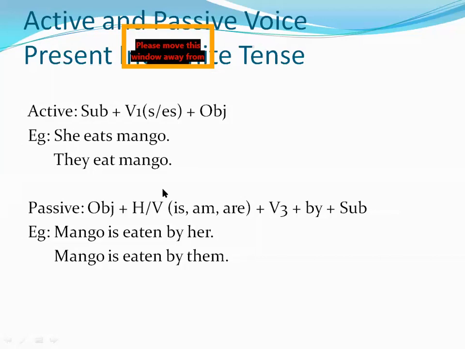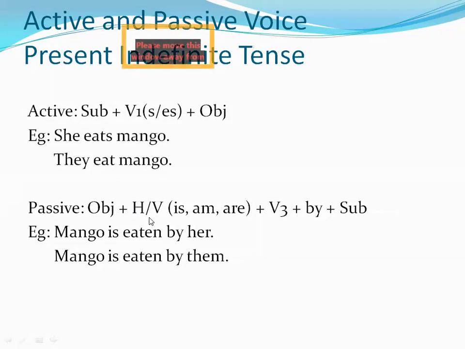Then there is an object. If you will follow the structure very carefully, you will make absolutely right sentence. If you don't follow the particular structure, the sentence will be wrong. Okay, now come to the passive. Again, object plus helping verb.